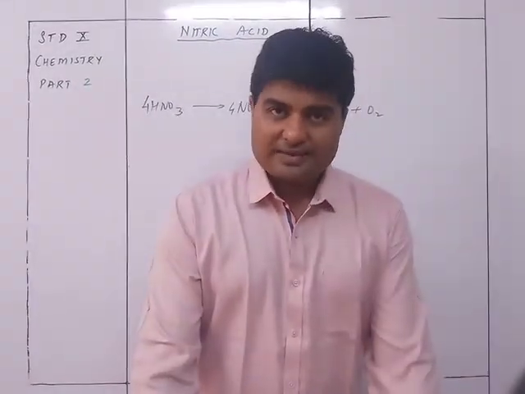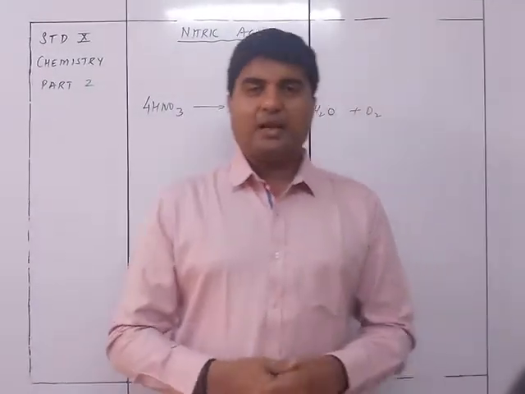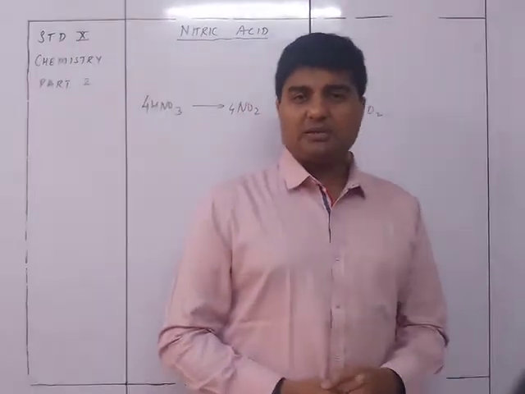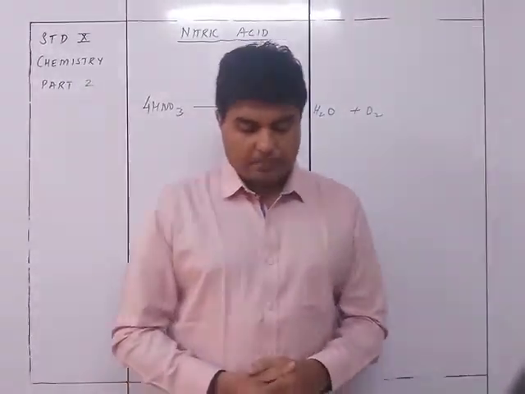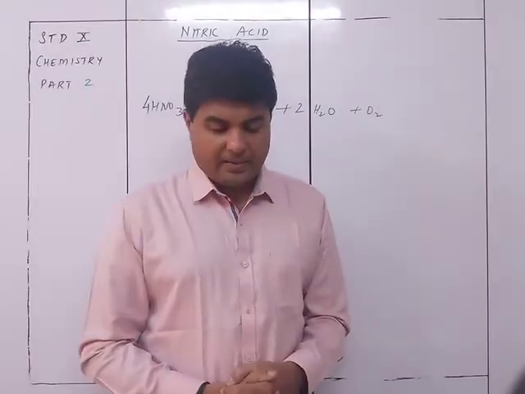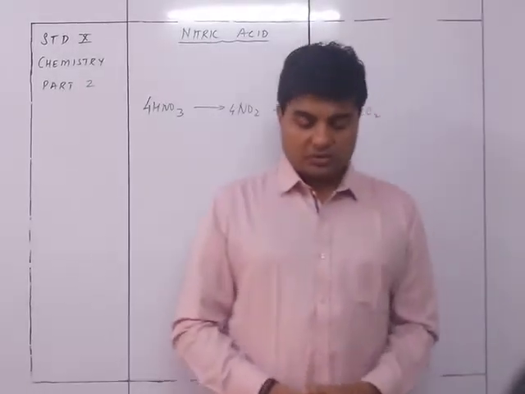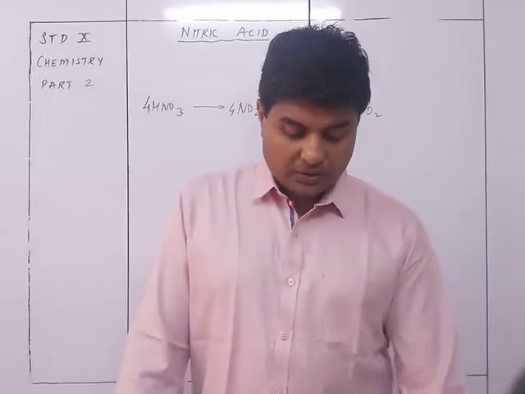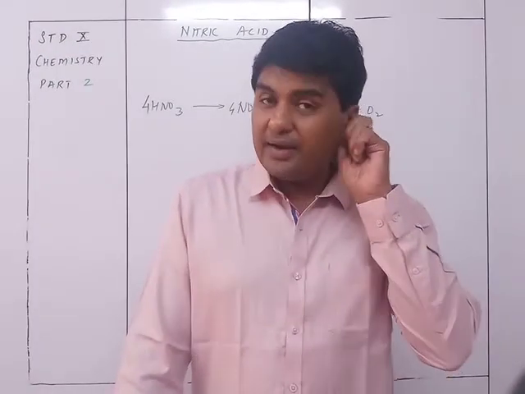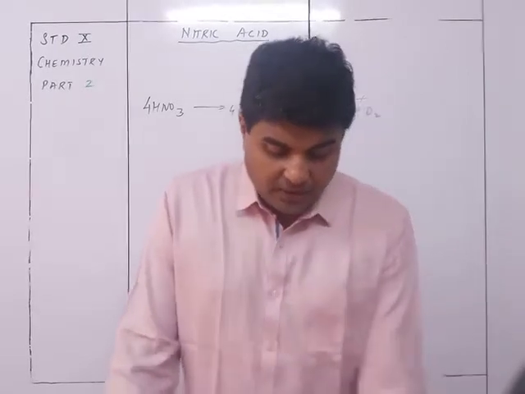Indicators: acid, of course. So what is going to happen? Moist litmus is going to turn from blue to red. Methyl orange goes from orange to pink, and phenolphthalein stays colorless to colorless. So these indicators show that it is acidic in nature.